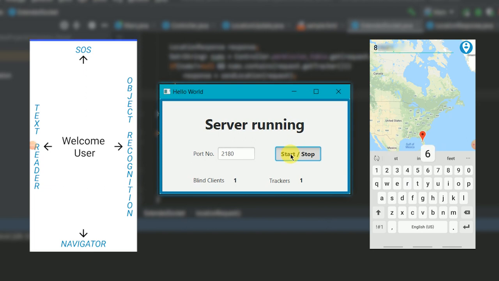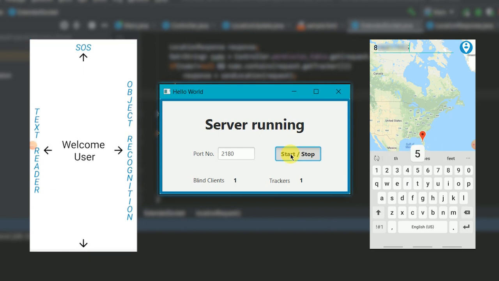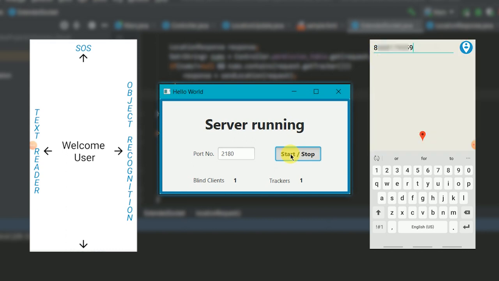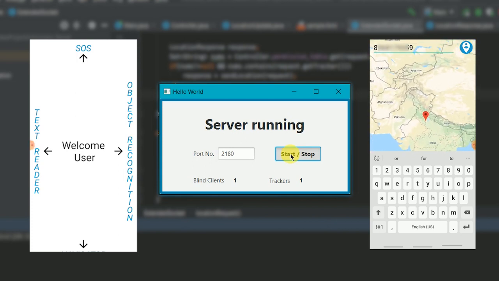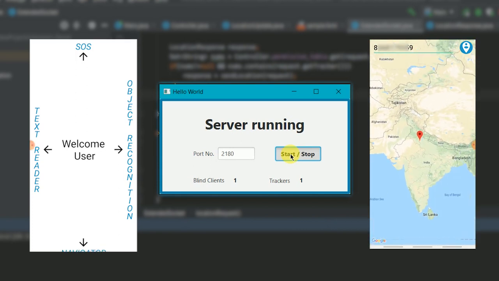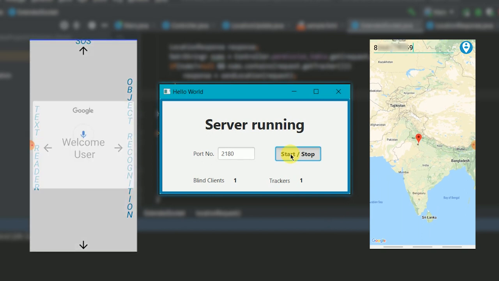As soon as I open these apps, they get connected to the server and the server refreshes the number of connected devices on its dashboard. For security purposes, only contacts added as favorites can access the location of the Visionary user.